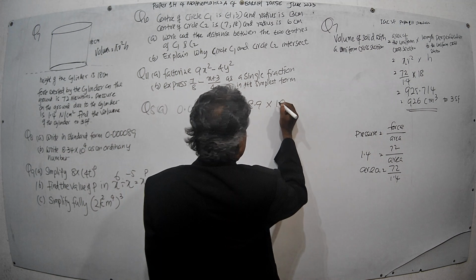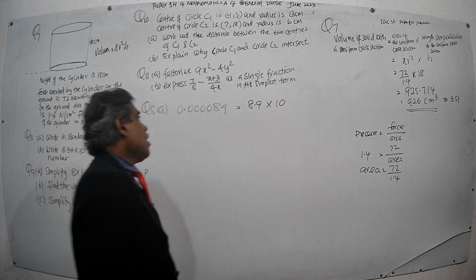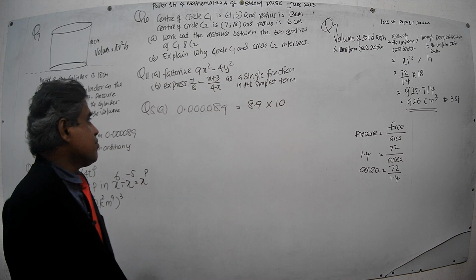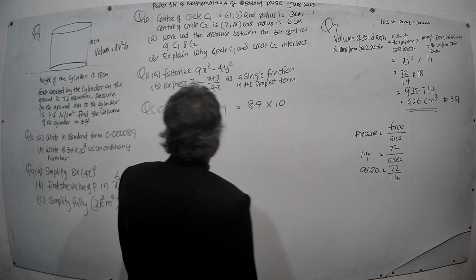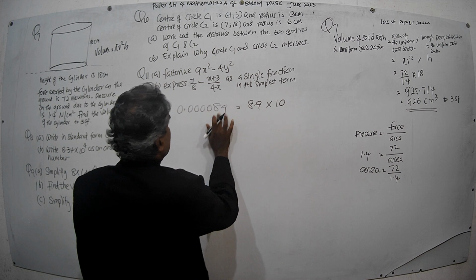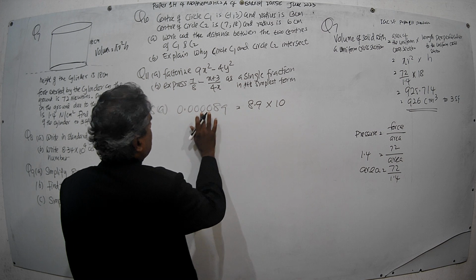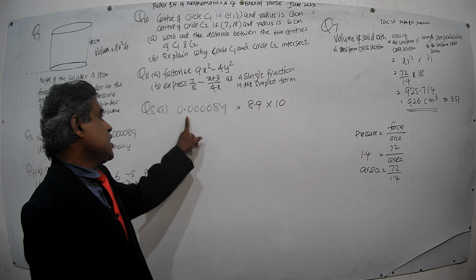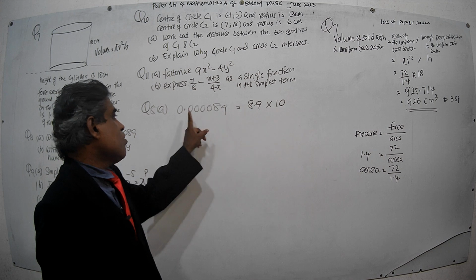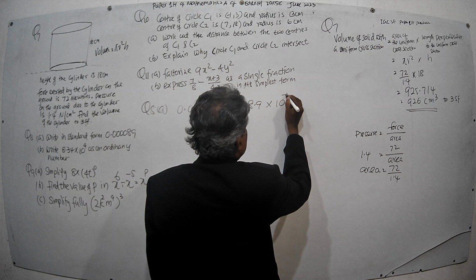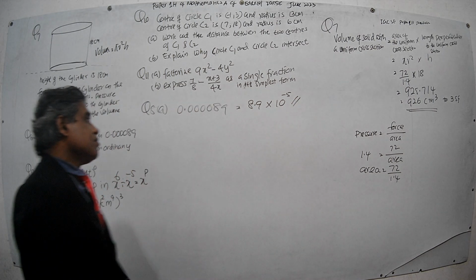If you convert some decimal places into whole digits, then power of 10 is negative. Here we converted 5 decimal digits into whole digits. Therefore negative 5 is the answer. That is the answer.